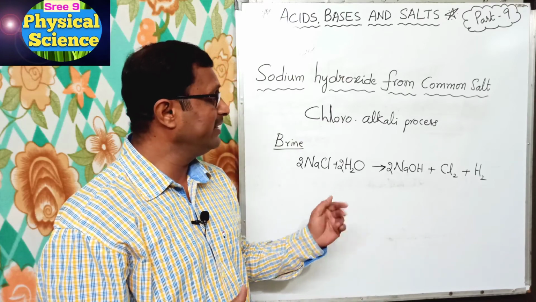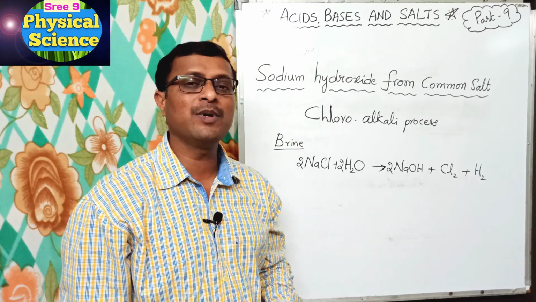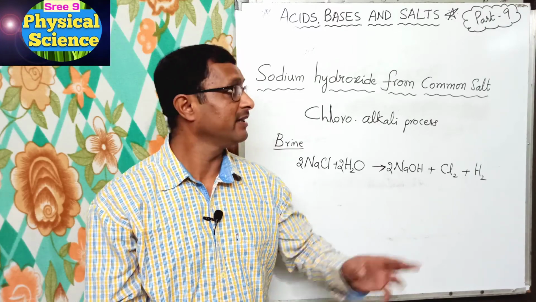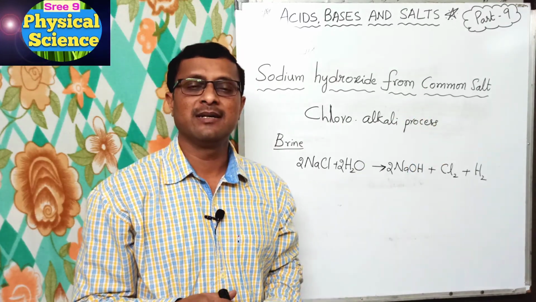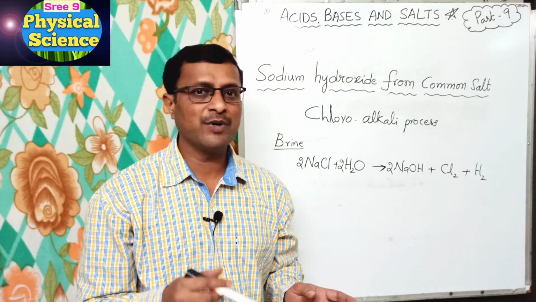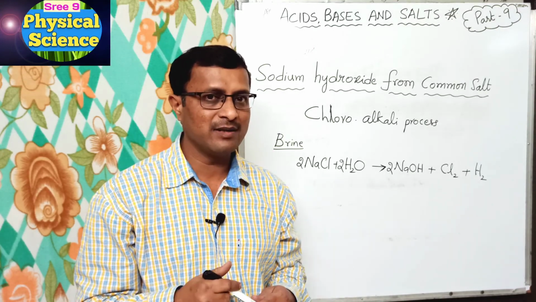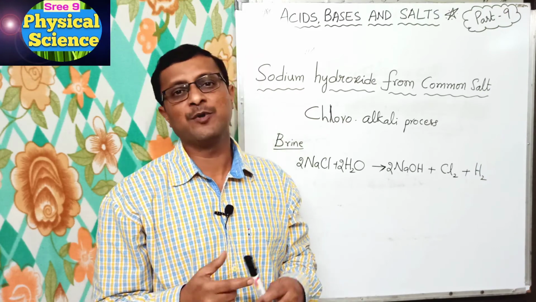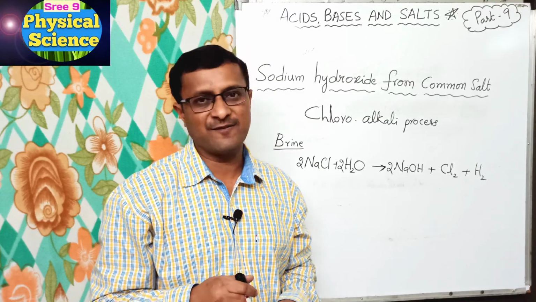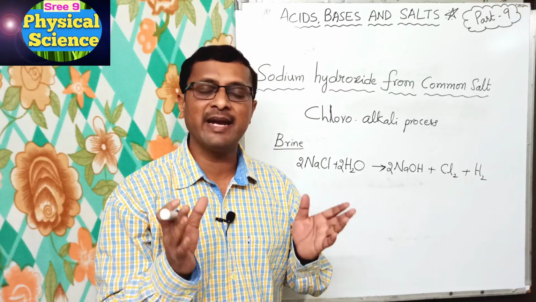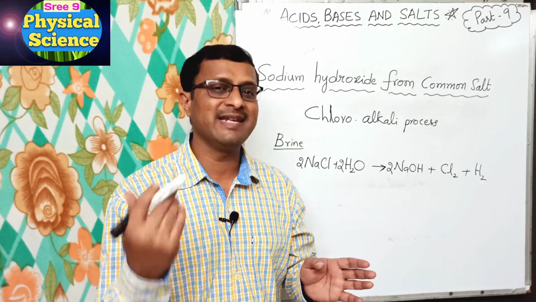So not only these, there are more substances which we will learn in the next part, in the 10th part: first bleaching powder, second baking soda, that is sodium hydrogen carbonate, third is washing soda, sodium carbonate, and fourth is plaster of Paris. So in the next part we will learn the preparation and uses of these four.